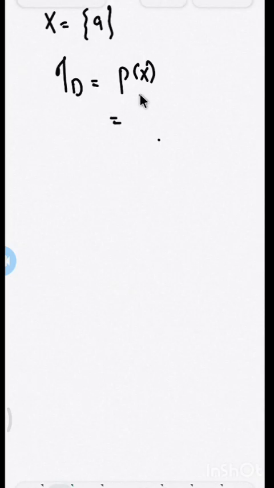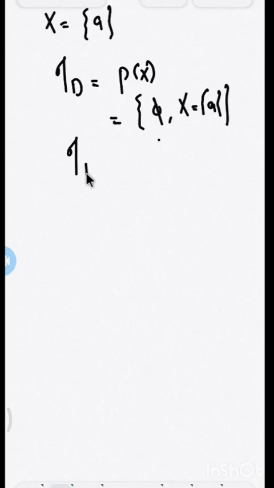And what are the elements of the power set here? The empty set and capital X. Capital X is nothing but the singleton set A itself. These are the only two subsets of the given set X, right? So the power set topology, or discrete topology, consists of only two elements here: both the empty set and the full set.